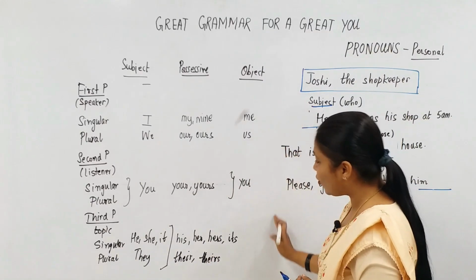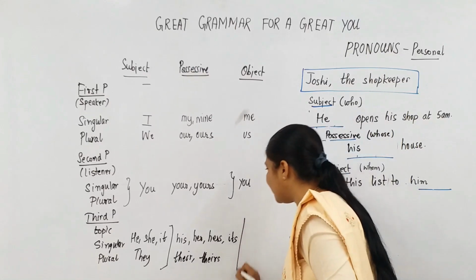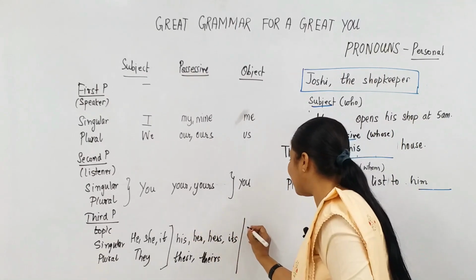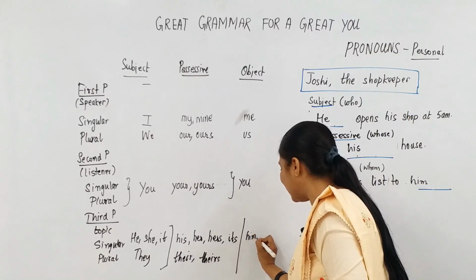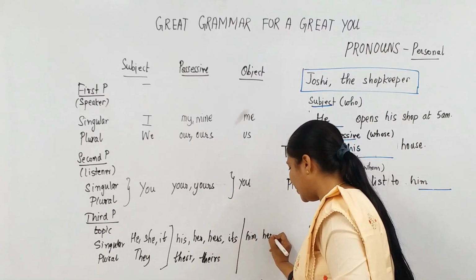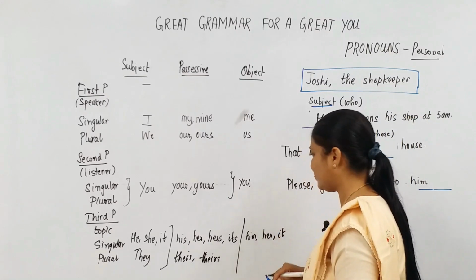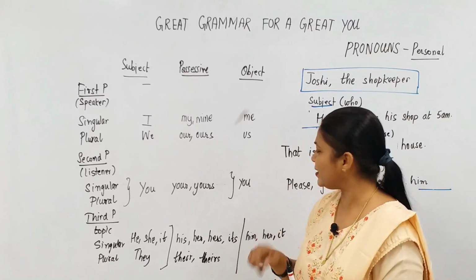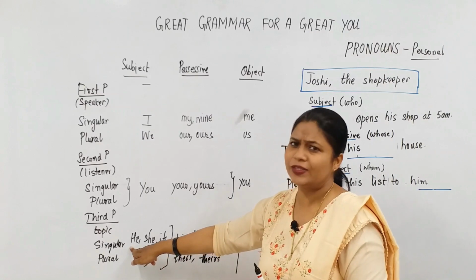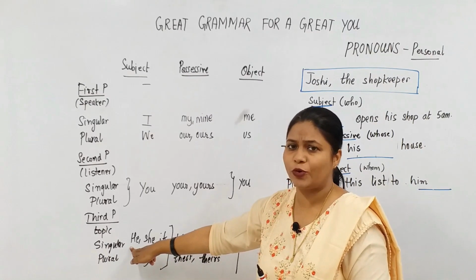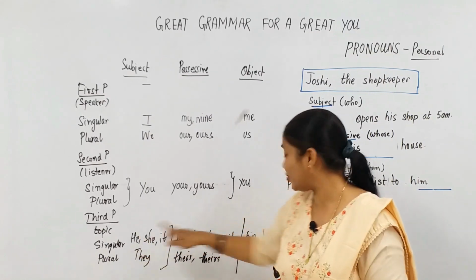When we go to the object third person, the he becomes him, she becomes her, the it remains it. Shall we try some example? He isn't talking with us anymore. I don't want to talk to him.